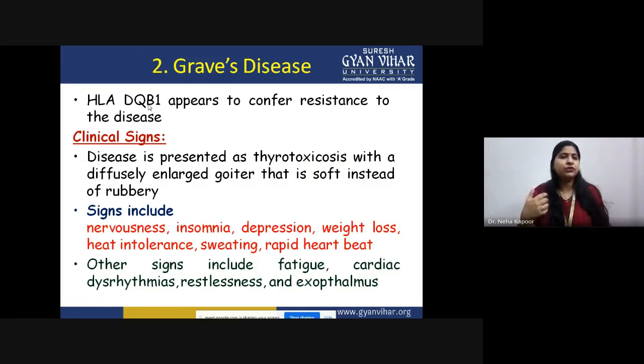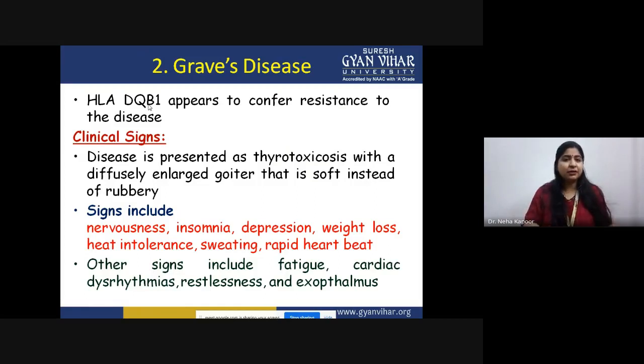Now, the next point is, what are the clinical signs, the clinical features or clinical manifestations? This disease presents as a disease of the thyroid organ, in which, due to the excess production of thyroid hormones, a goiter, a soft rubbery condition, develops in the thyroid gland. The major symptoms are that the person will feel nervous, experience depression, weight loss, heat intolerance, sweating, and increased heartbeat. Sometimes people also feel more tired.